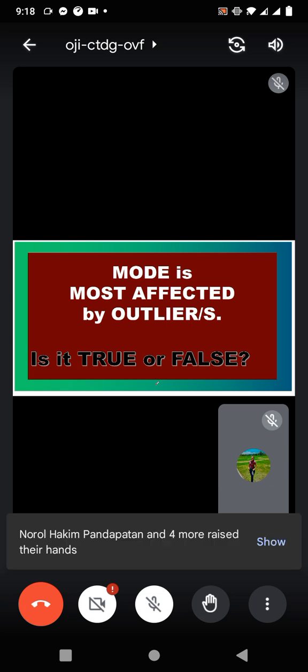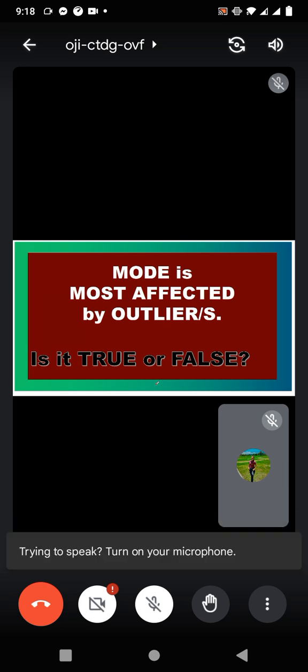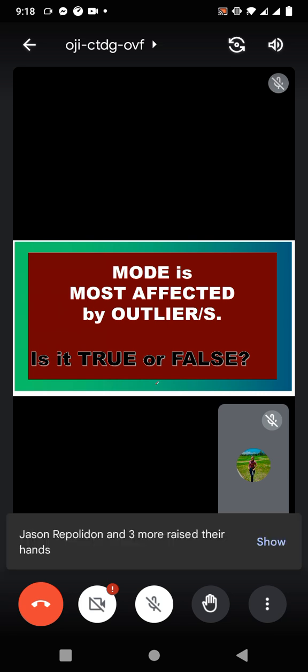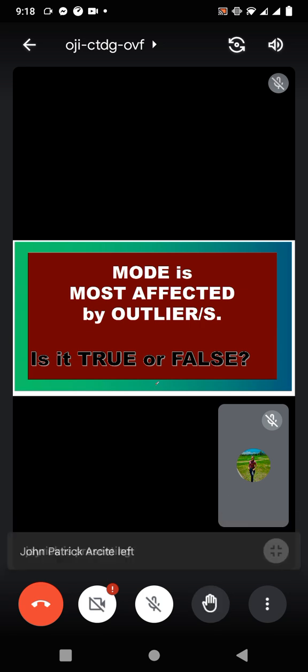Take note, please. Okay, please listen. Take note based on the example. Sometimes, if there is an outlier and it is not the mode, it will not affect. And another case is that if there is an outlier and at the same time this outlier is also a mode, it will really change the type of mode of certain data. Now the question is, mode is most affected by outliers. Is it true or false?